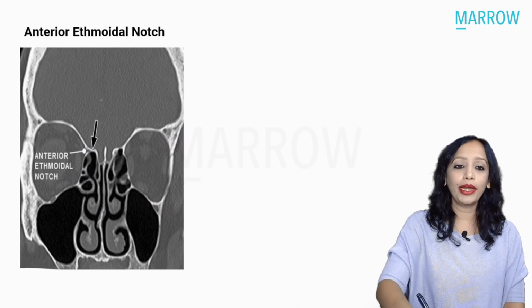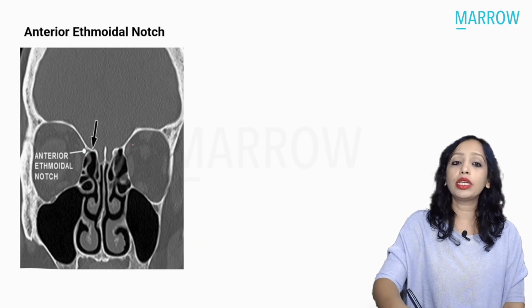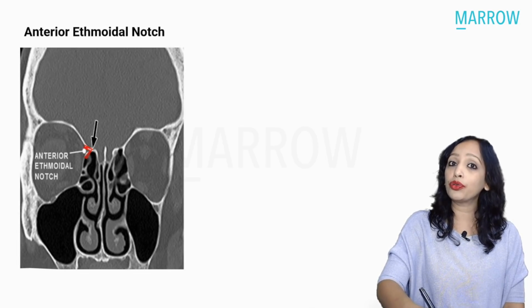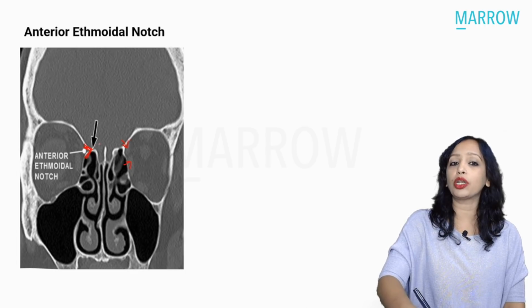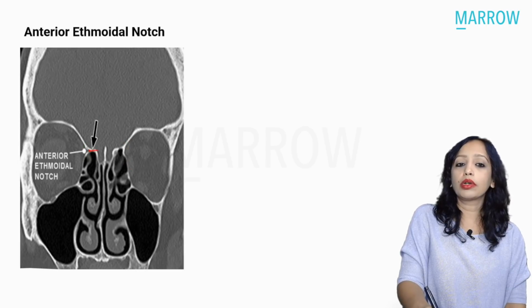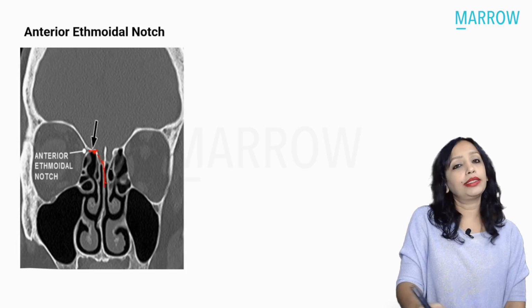From the orbit it pierces the lamina papyracea, and where exactly does it pierce? Please note this prominence that you are seeing here. This is what is known as the anterior ethmoidal notch. Try to look for it: it is in between the two muscles, the medial rectus and, superiorly, the superior oblique. In between these two you will find the prominence. From here it directly goes to the cribriform plate, and from the cribriform plate it again enters the septum and supplies the septum.